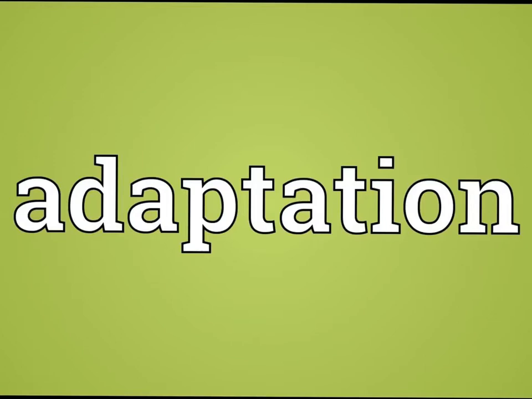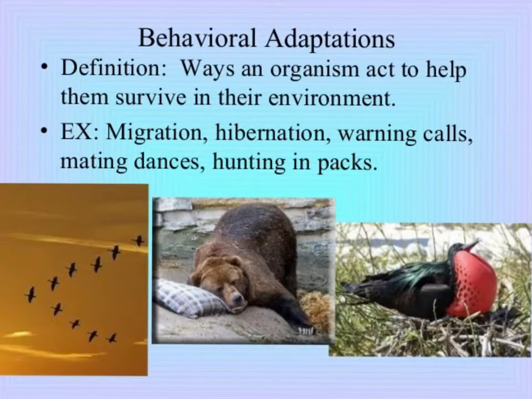When we discuss adaptations, we discuss two types of adaptations that plants and animals can have to help them to survive. The first of these two adaptations is called behavioral adaptation. Behavioral adaptation is ways that organisms, both plants and animals, act that help them to survive in their environment. So it's not something that's specific about the animal's body necessarily or the plant's structure, but what it has to do with is the way they act. So it's an action. It's kind of like a verb that they do that helps them to survive.